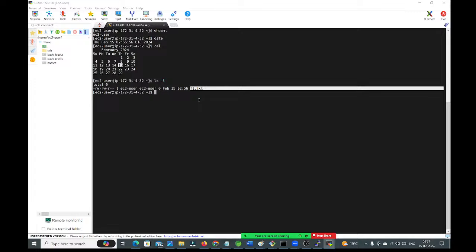Which means Linux is a multi-user based operating system. At a time, multiple connections are there for the same Linux machine. One is from Git Bash, another one is from MobaXterm, another one is from Putty, guys. But in a Windows operating system, are multiple connections possible at a time?